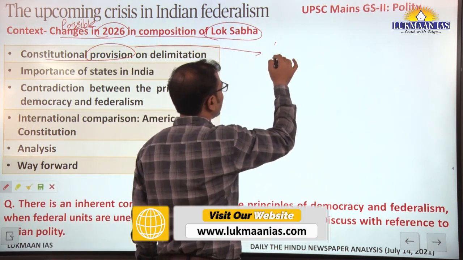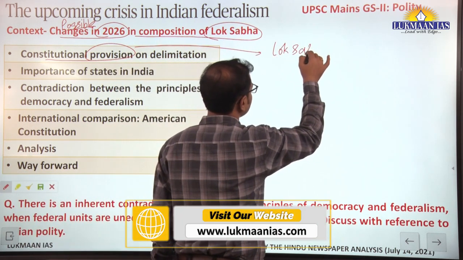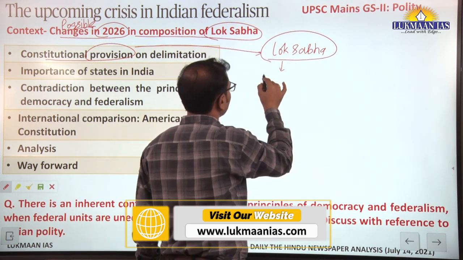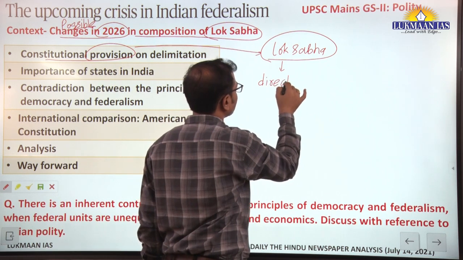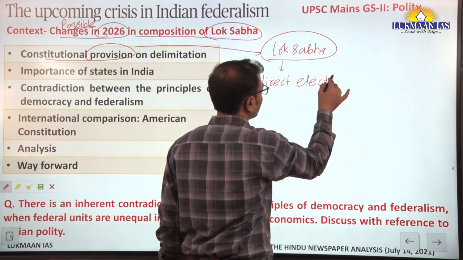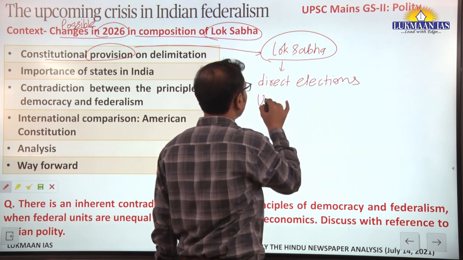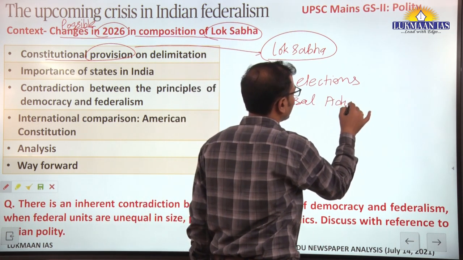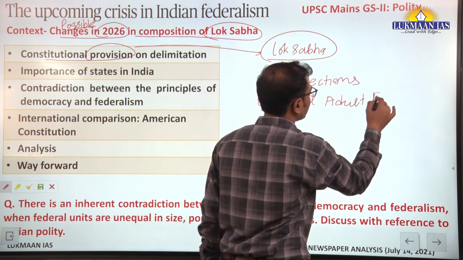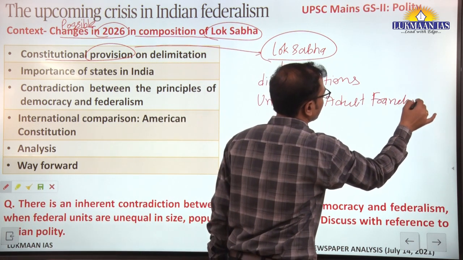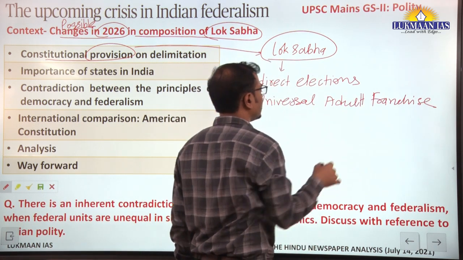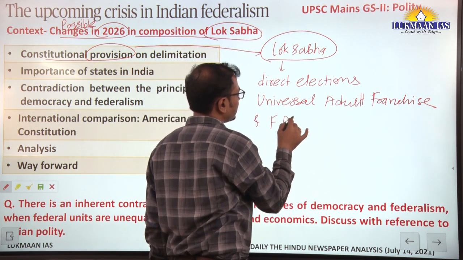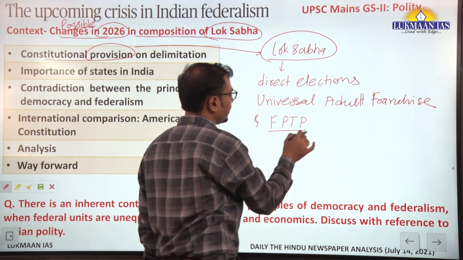We know that elections to the Lok Sabha are conducted through direct elections on the basis of universal adult franchise, and the method used is first past the post, FPTP.